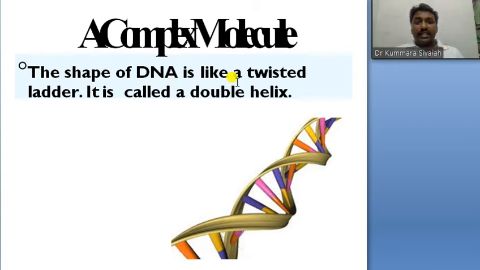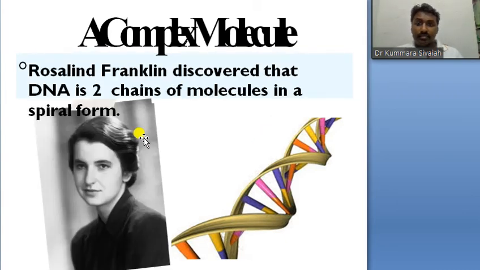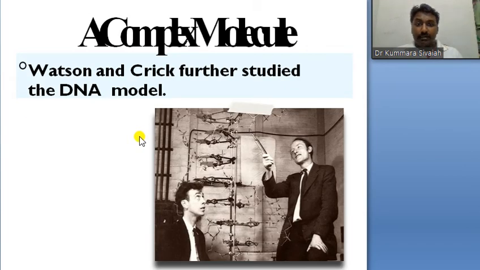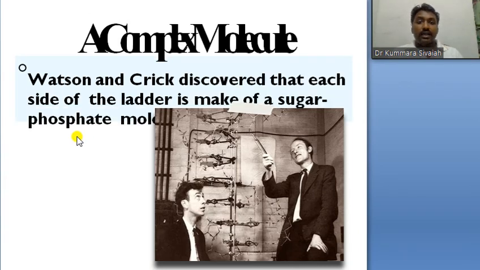The shape of the DNA is like a twisted ladder, a double helix. Rosalind Franklin discovered that DNA is two chains of molecules in spiral form. But Watson and Crick further studied the DNA model entirely.